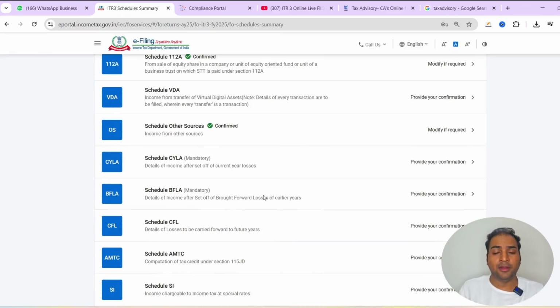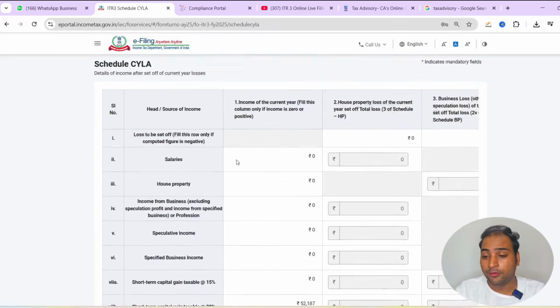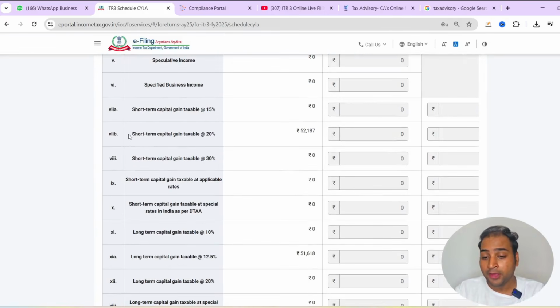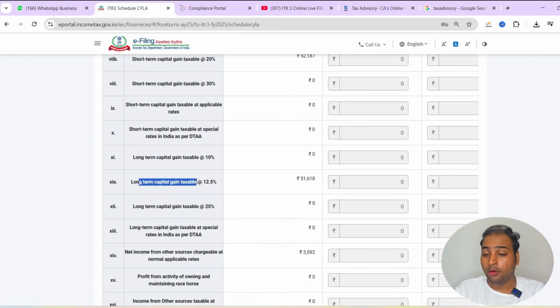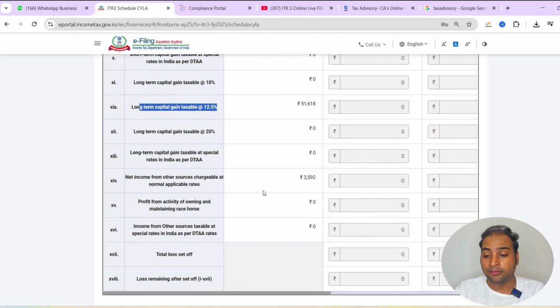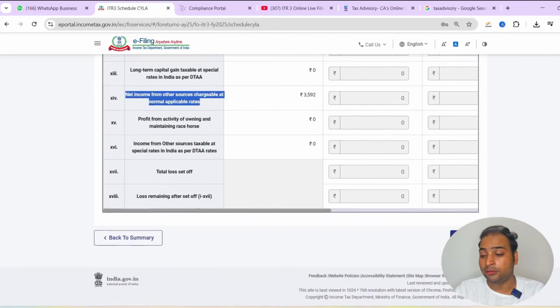Okay, so we have learned to report the F&O trading losses, short-term capital gain, long-term capital gain, Schedule VDA, other sources, and the salary income. Right now we have a major head here, Schedule SI. So we will select Schedule SI. It is showing the short-term capital gain at the rate of 20%, long-term capital gain at the rate of 12.5%, and the income from other sources as well.